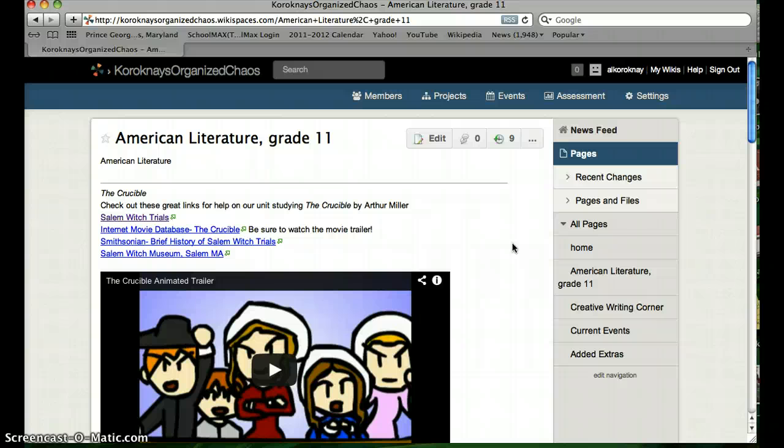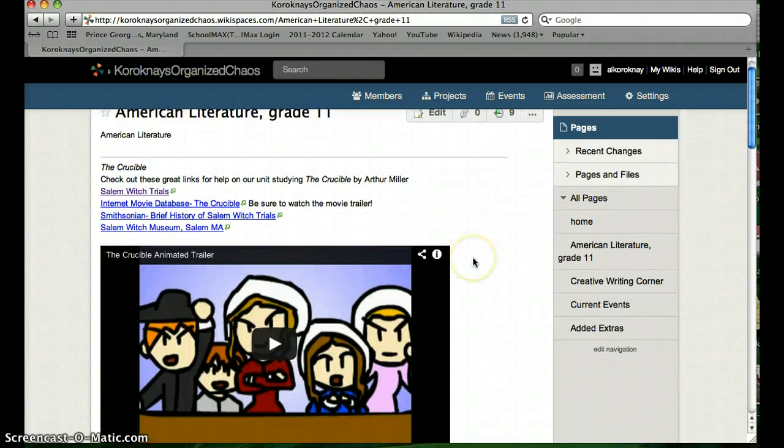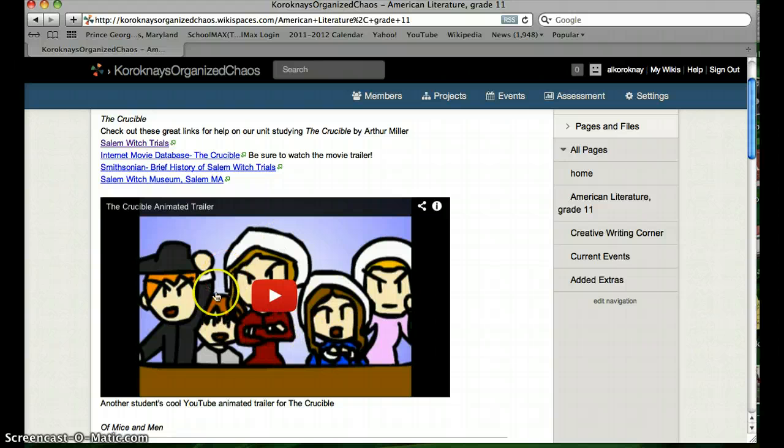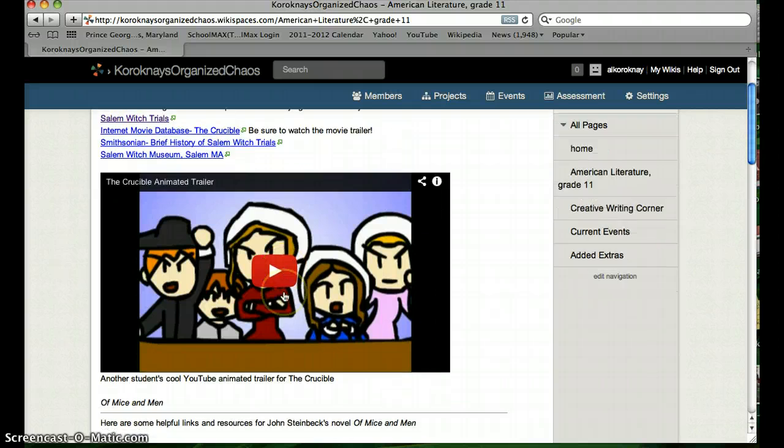So currently we are working on The Crucible by Arthur Miller. So I have a bunch of links here. This is for just a web quest that students can complete about the Salem witch trials. It's a really great web quest. This second link here is for the Internet Movie Database, the IMDb, which I love. This is the movie trailer for the Crucible movie. And then I just have some other links here that I thought would be helpful. A pretty clever YouTube animated video. I won't play that for you, but you're welcome to.